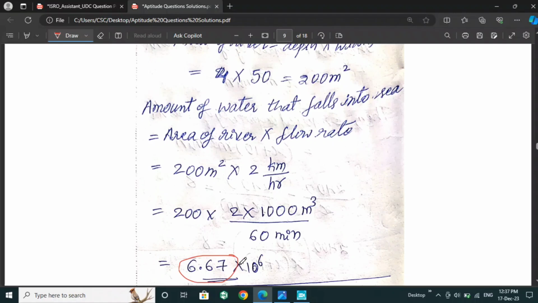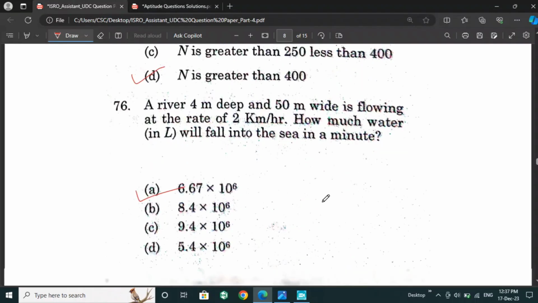The water in liters, which falls in the sea per minute. So option A is the right answer for this question.